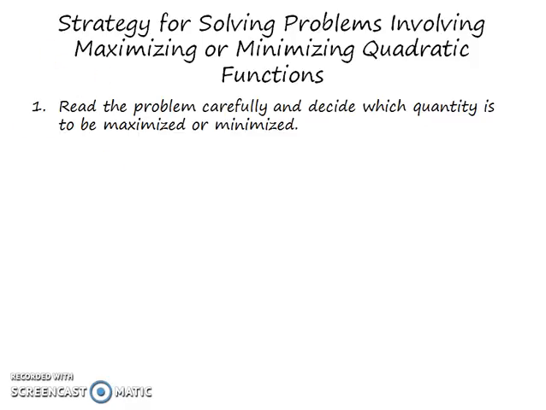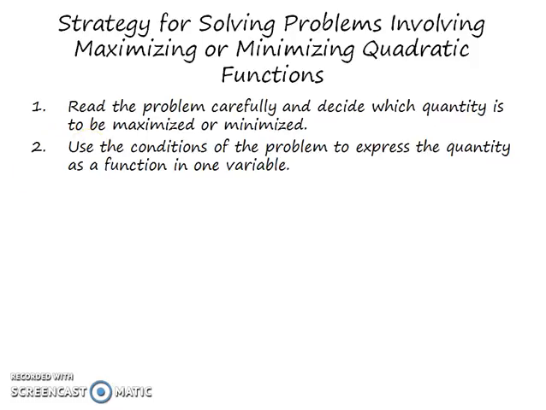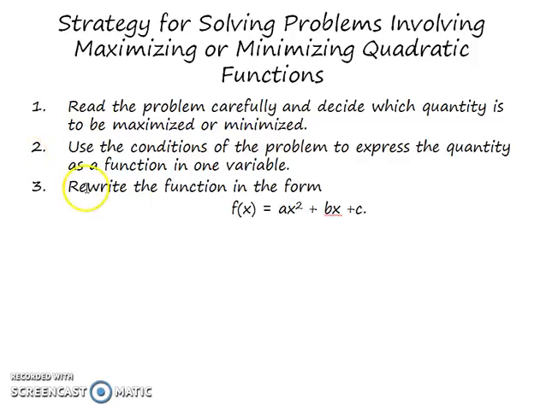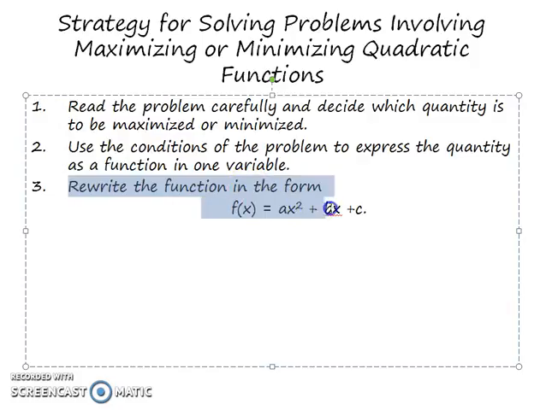So I have summarized the strategy for you. First, you must read the problem carefully and decide which quantity is to be maximized or minimized. Use the conditions of the problem to express the quantity as a function in one variable. Rewrite the function in the form f(x) is equal to ax squared plus bx plus c.